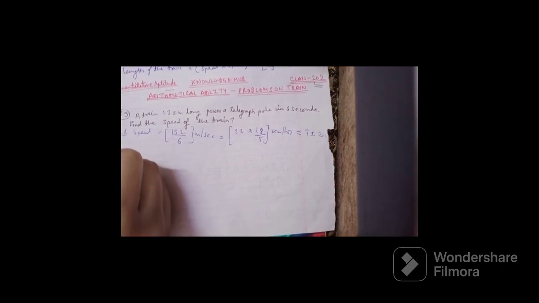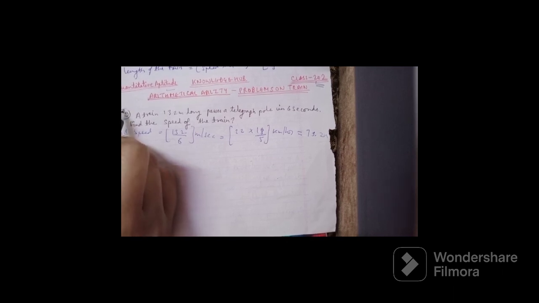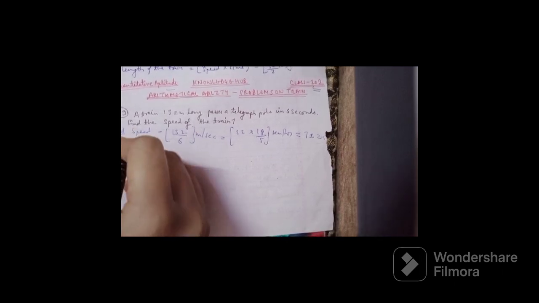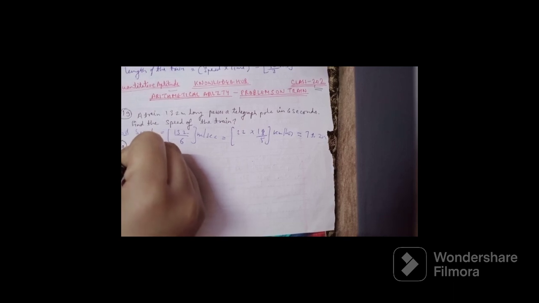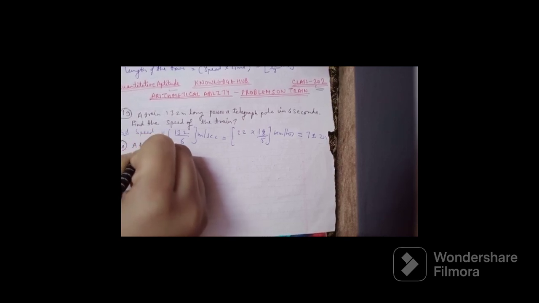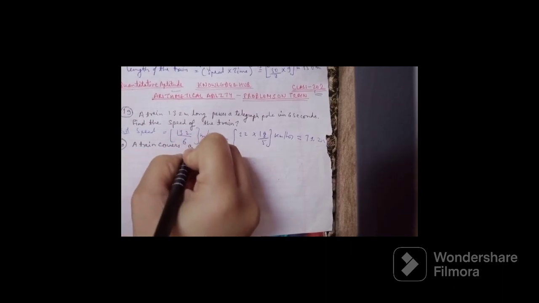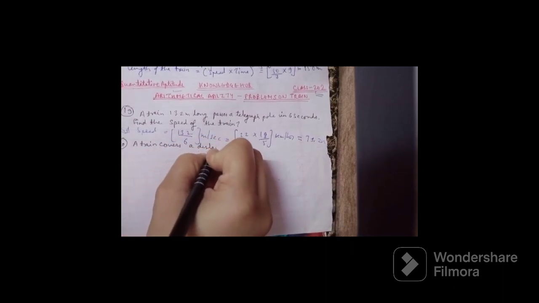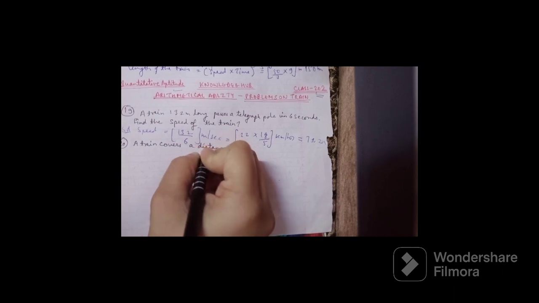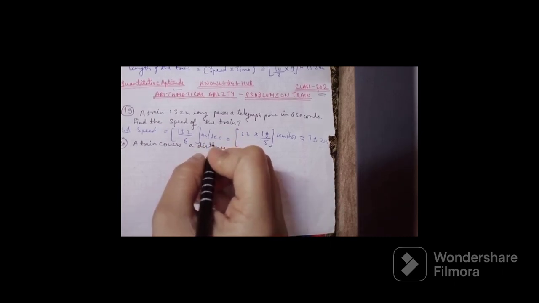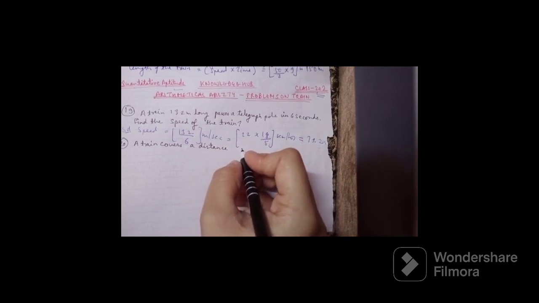So here we go. A train covers a distance of 12 km in 10 minutes.